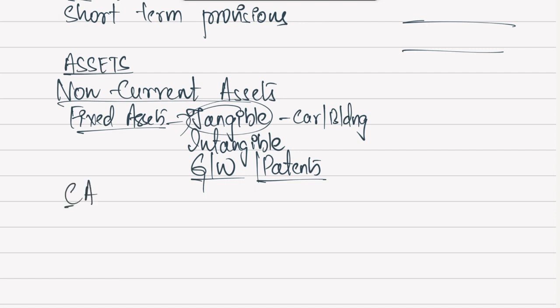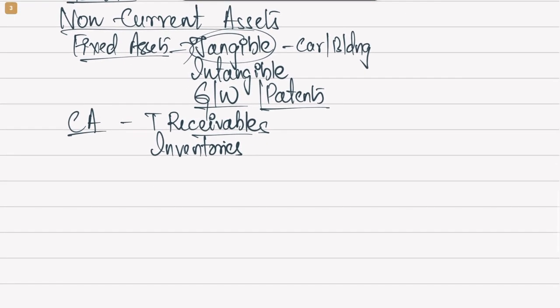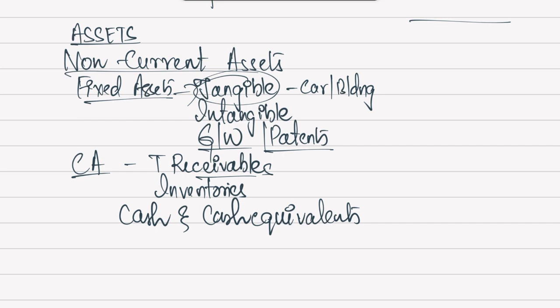Then we have current assets here. Current assets, similar to current liabilities, we have trade receivables. Just like we have trade payables there, we have trade receivables, which is nothing but sundry debtors. Then we have inventories. So what is this inventories? We have already seen this is nothing but the closing stock. We no longer refer to stock as stock, but instead we call them by their new name, that is inventory. Then we have cash and cash equivalents. So this is nothing but cash at bank and cash in hand. So that is referred to as cash and cash equivalents.